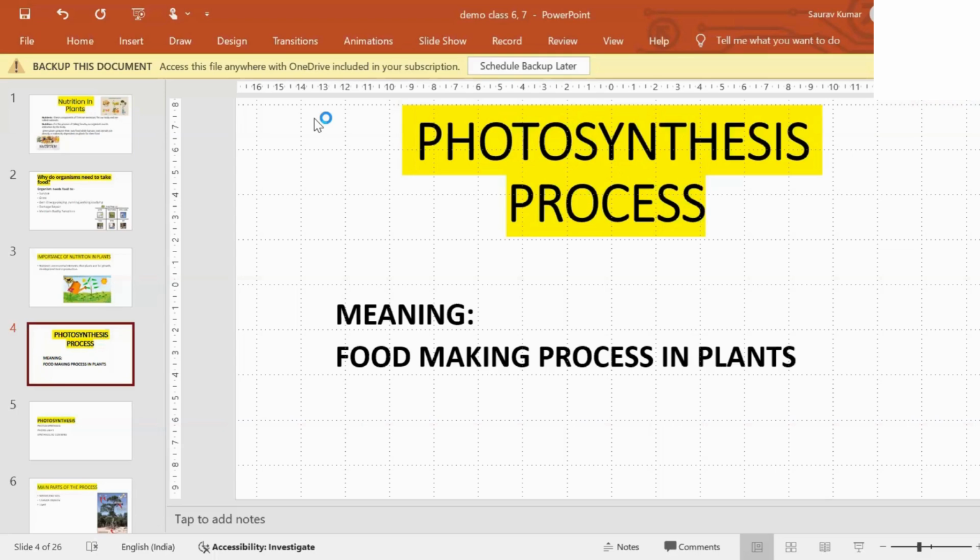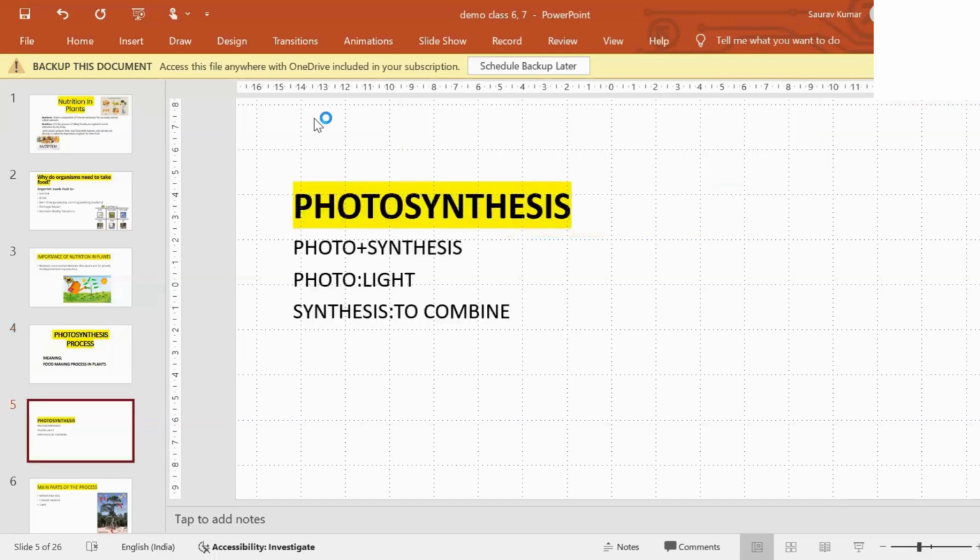So now we are coming to this point and we will discuss this process. So what is the photosynthesis process? The name photosynthesis means photo plus synthesis. Photo means light. This is not about clicking pictures. No, this photo is different. This photo means light, and synthesis means combining. So what is the procedure? I will tell you in detail.